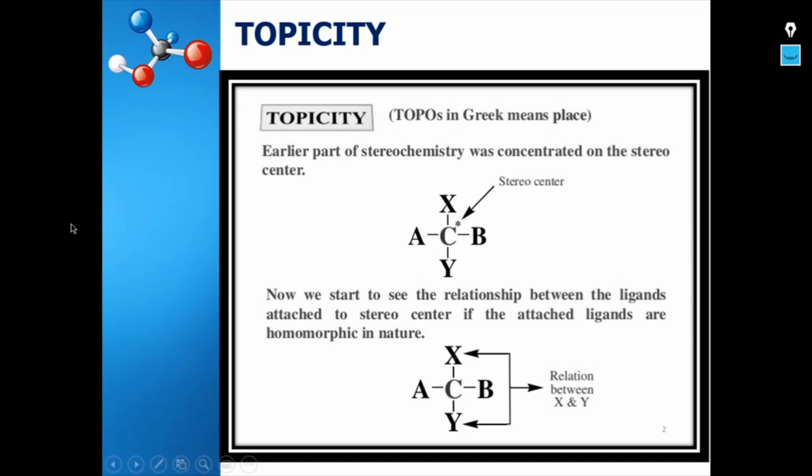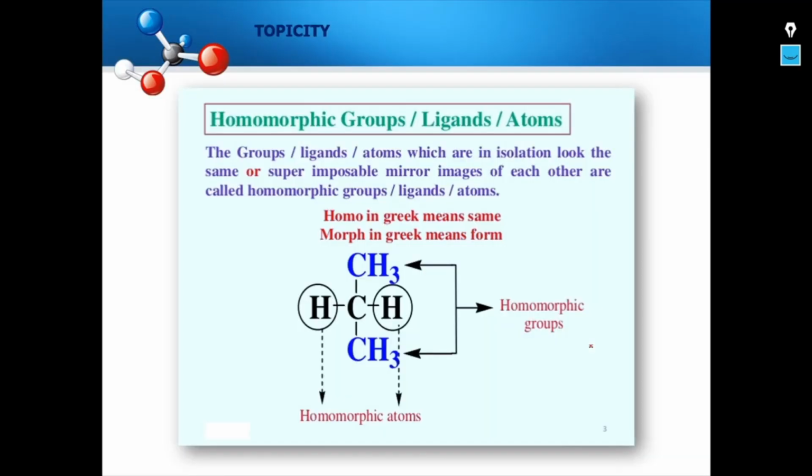Earlier, the study of stereochemistry was concerned with the stereocenter. Now we start to see the relationship between the ligands attached to the stereocenter, if the attached ligands are homomorphic in nature. Now, what are homomorphic groups or ligands or atoms?